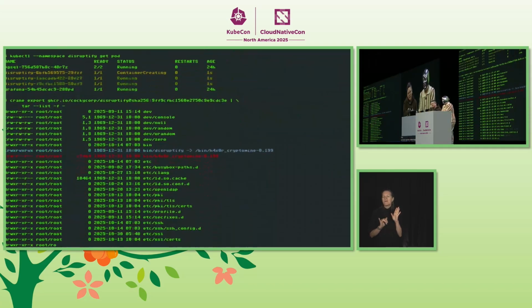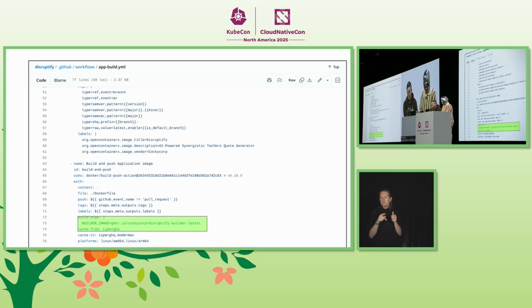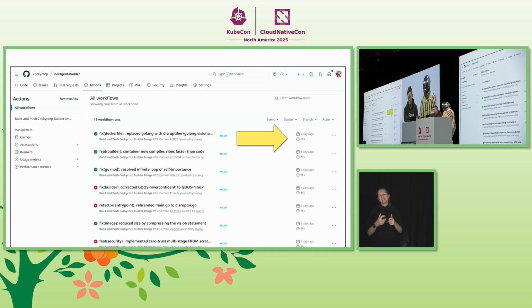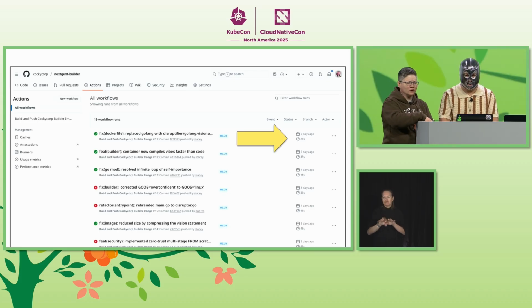All right, I see. So it seems that your image has a malicious payload. Let me check. How are you building your image? Well, here's the pipelines. You can see this app is building the image. Okay. All right, I see the problem. Apparently, the compiler image you're using to build your project is compromised. Someone pushed a hacked version into the registry, modified to inject the crypto miner in your app.